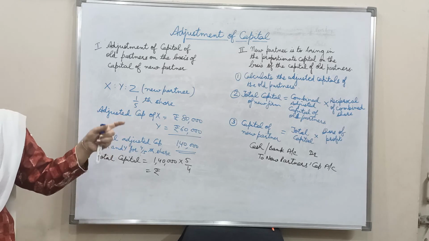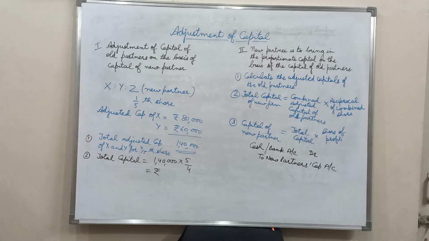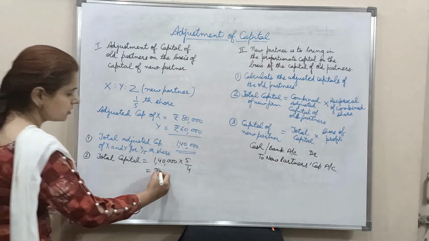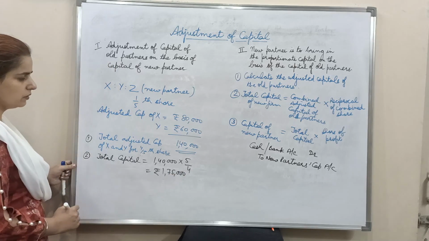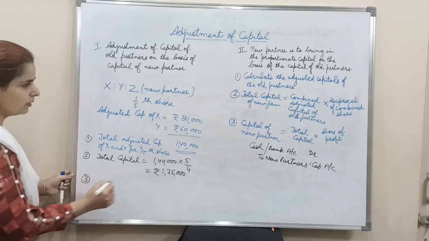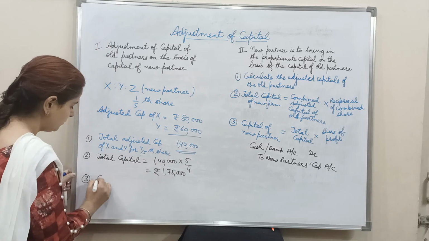And both the partners have combined share of 4/5. क्योंकि देखो Z का जो शेयर है that is 1/5. तो अगर टोटल में से 1/5 माइनस कर देंगे तो रिमेनिंग शेयर कम्स आउट टू बी 4/5. Then this total 1,40,000 is multiplied by reciprocal of their share, that is 5/4. So this will give us the total capital of the business 1,75,000.